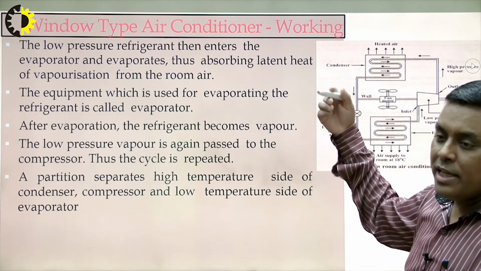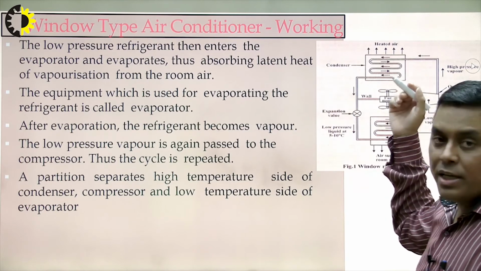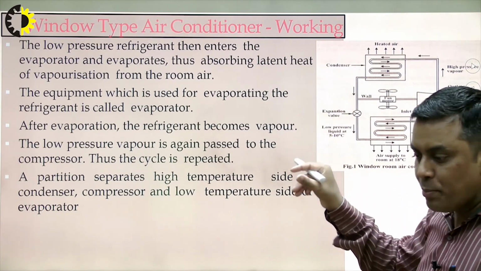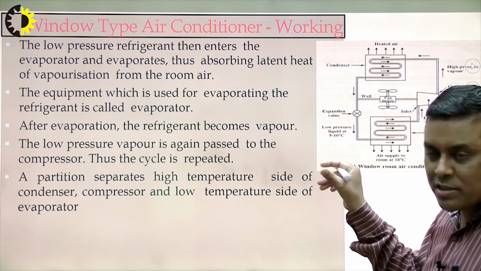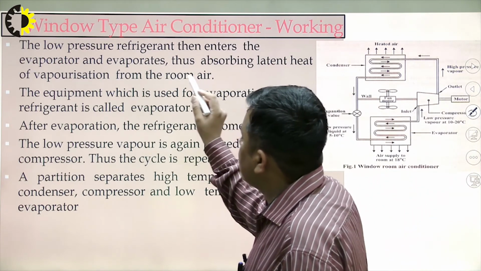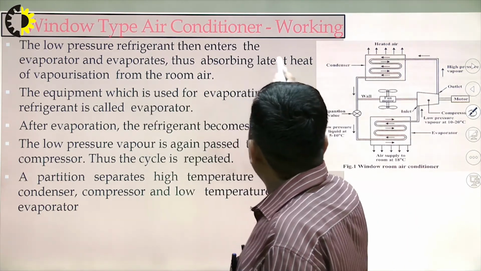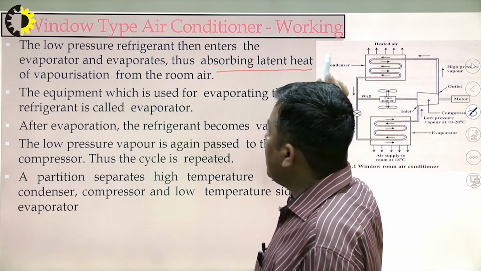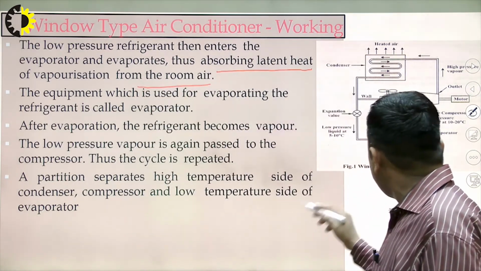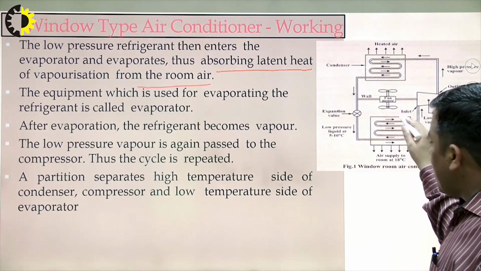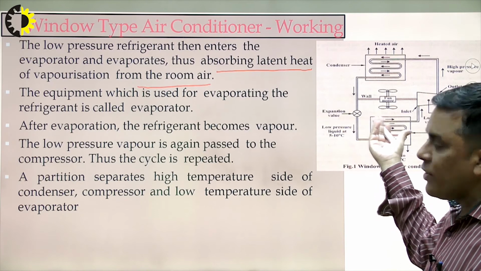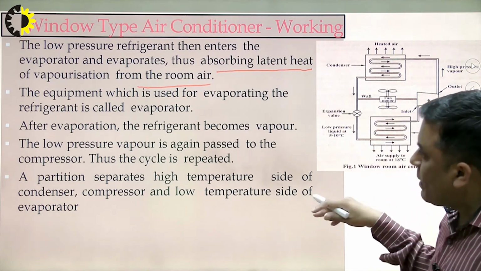Before that, there is some possibility of evaporation in the expansion valve also, because the sudden reduction in pressure takes place. So partial evaporation takes place there, but the majority of evaporation takes place where? In the evaporator, by absorbing latent heat of vaporization from the room air. From the room air, the heat is absorbed in the evaporator, and that heat is utilized for converting the low pressure liquid refrigerant into vapor refrigerant.